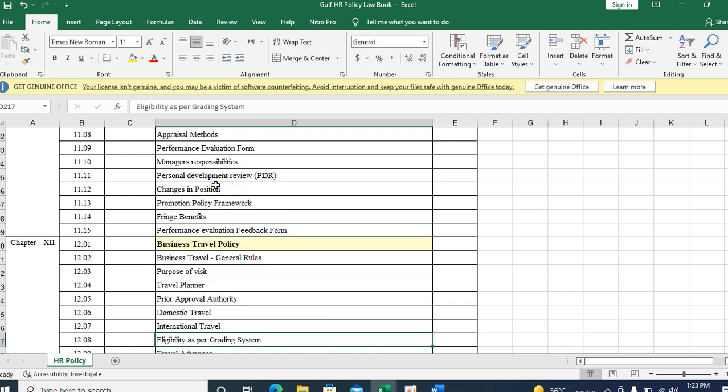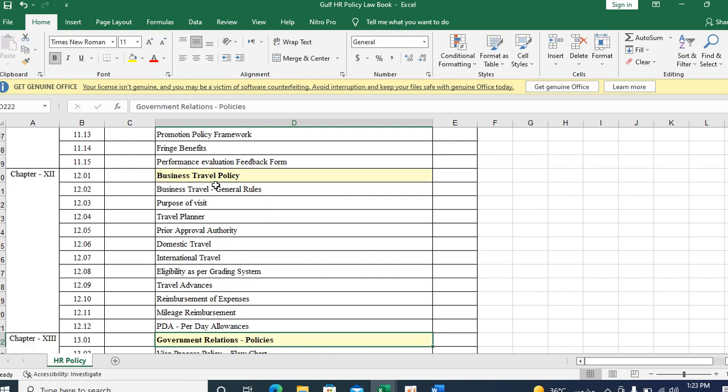Okay, next, travel policy, business travel policy. There are a lot of travels that can be incurred in a business. So that is domestic travel, international travel. There are two types of travel. What is the eligibility? That should be coming as per the grading system. These are all the grades people are eligible for, that business trip or economy or train or bus, whatever it is, car, or what is the eligibility, and all you have to give in the business travel policy.